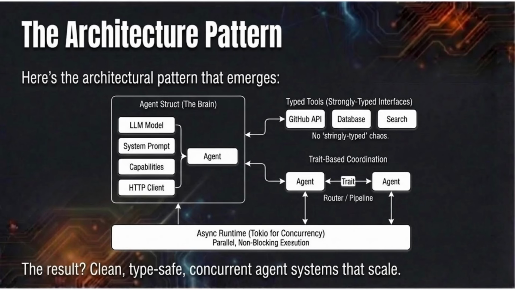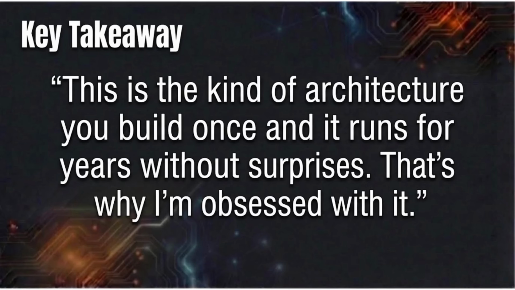Async runtime. Tokio handles all the concurrency. Multiple agents work in parallel without blocking. The result? Clean, type-safe, concurrent agent systems that scale. This is the kind of architecture you build once and it runs for years without surprises. That's why I'm obsessed with it.